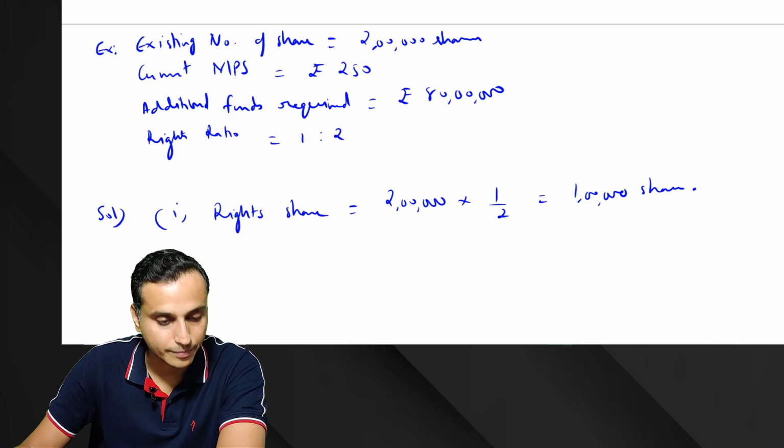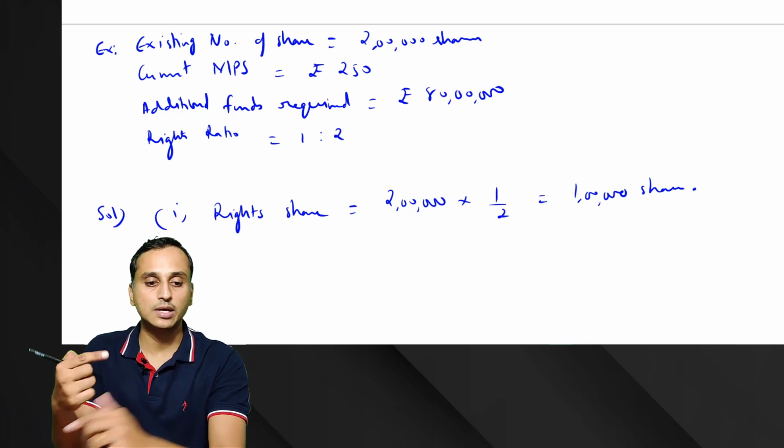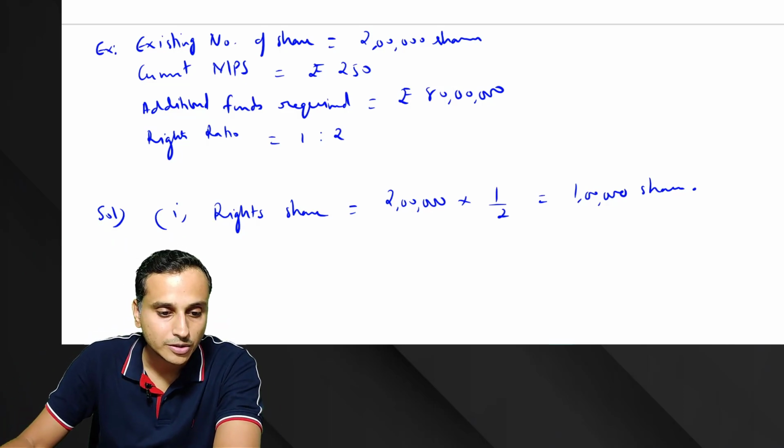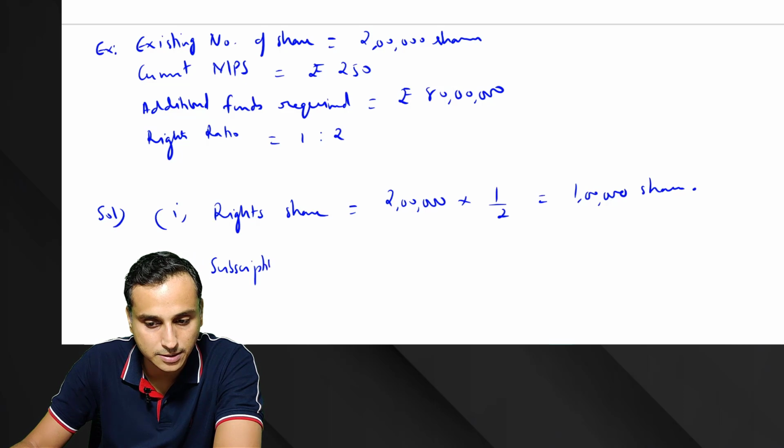Next, what will we calculate? Subscription price. The sequence will never change because we need the first thing to calculate the second thing. So always in rights questions, we first calculate the rights shares, then we'll calculate the subscription price.